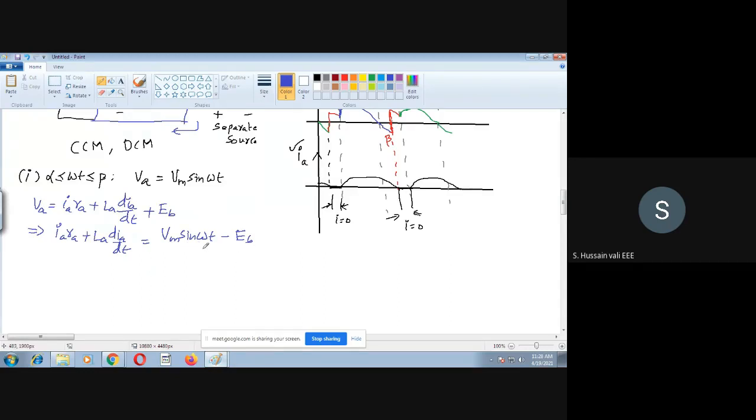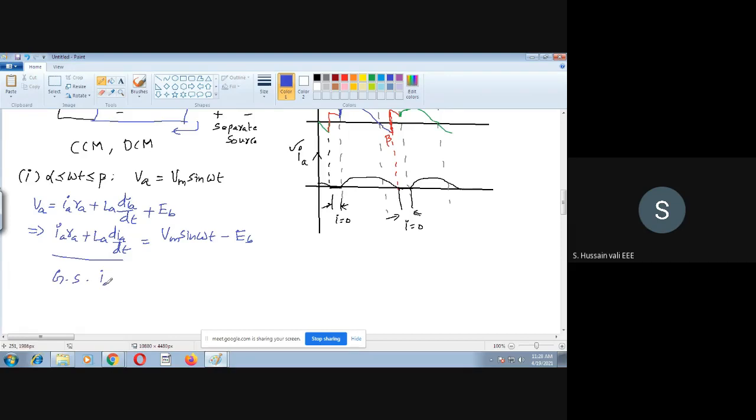Then what do you do now? Once again, you will find the general solution, then you find the particular integral. You will follow the same procedure as we did in the last class for the semi converter. What is the general solution for this kind of first order differential equation? We have done that already, so I will directly bring this here.